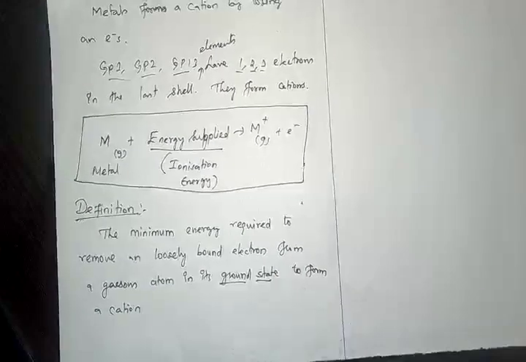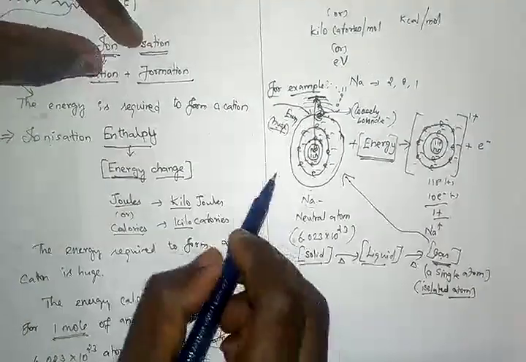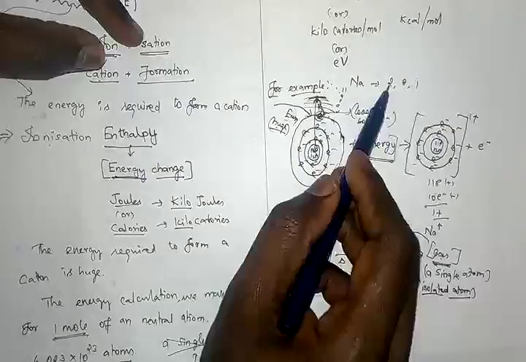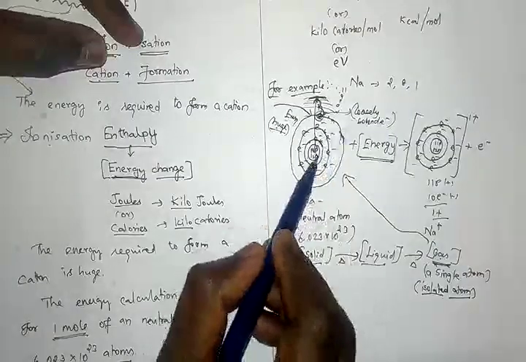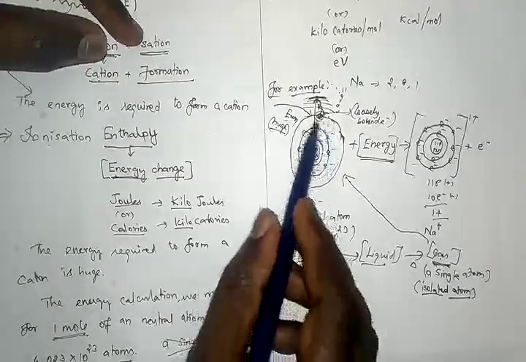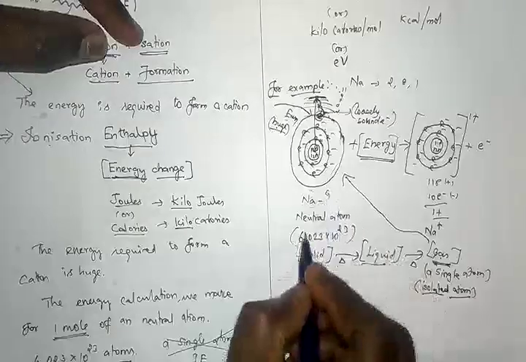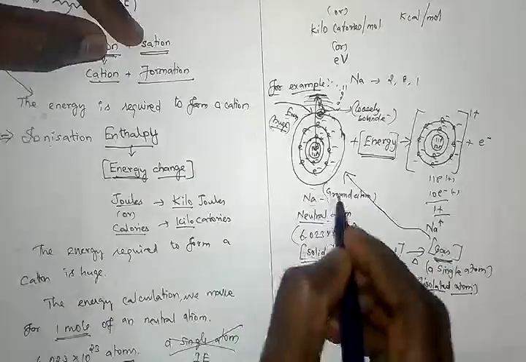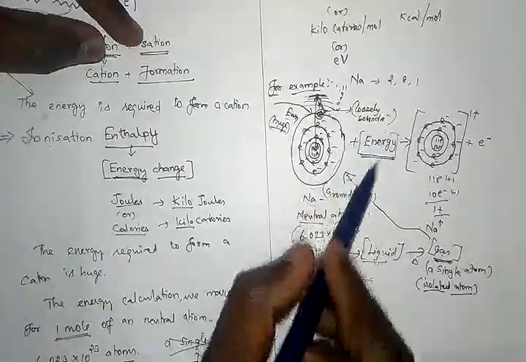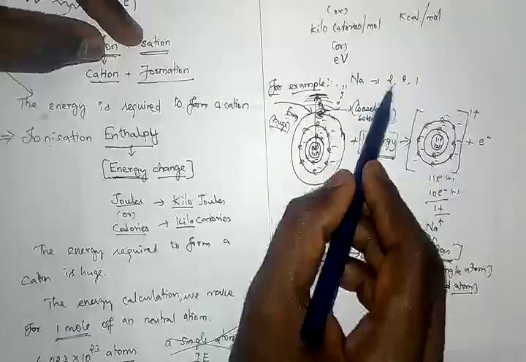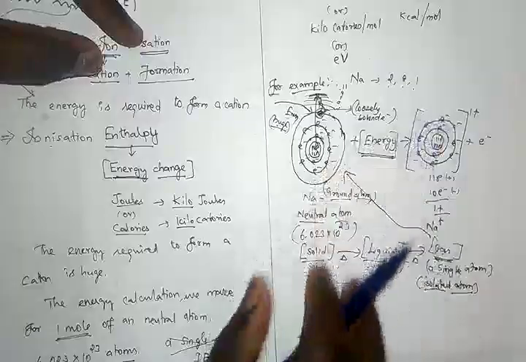If the electrons are present in their actual energy levels, so the sodium electronic configuration is 2, 8, 1. If the electron present in the same shells, we call it as a ground state. We call it as a neutral atom. Got it? So that is what the idea. So in neutral atom or ground state of an atom, the electrons are arranged like their electronic configuration. So that is an idea, my dear children.